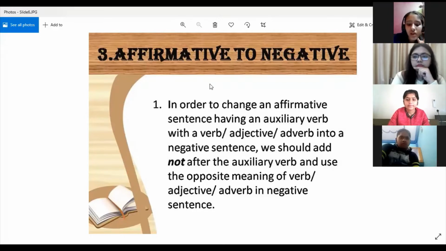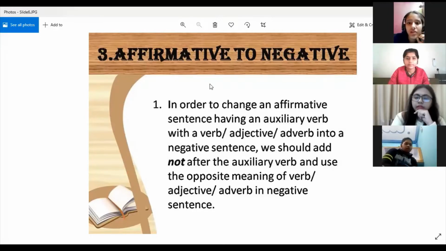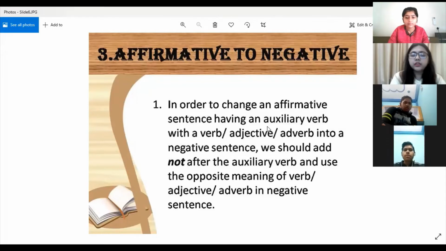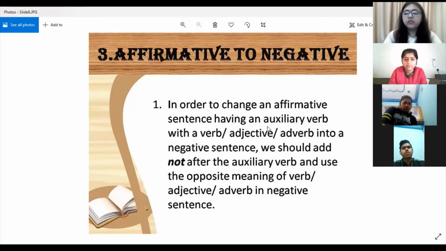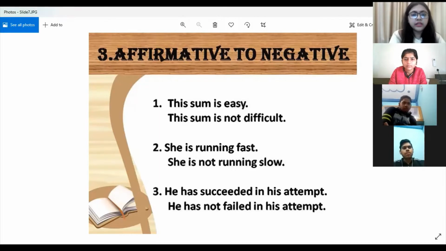Yes, Divyanshi. Is, was, yes, correct. So these helping verbs are known as auxiliary verbs, right? So we have to locate that. Then we have to write the word not next to it, because we have to change it into negative. And as soon as we write the word not in a sentence, or no, or never in a sentence, then it becomes negative. Okay. And after writing not, we also have to write the opposite meaning of the verb or adjective or adverb which is given in the question sentence. We will understand it when we look at the examples.